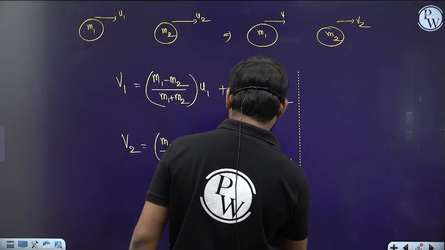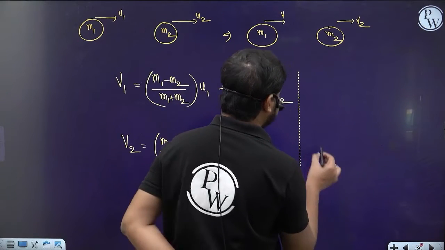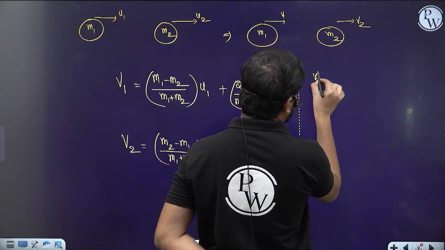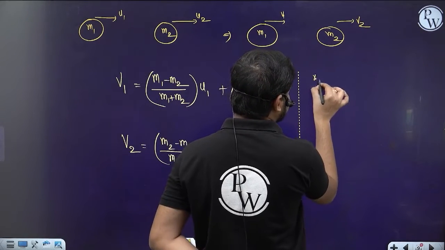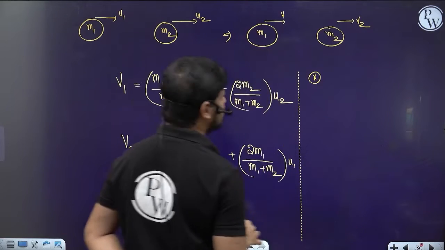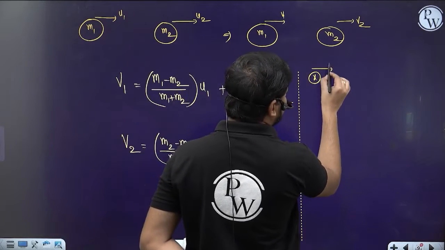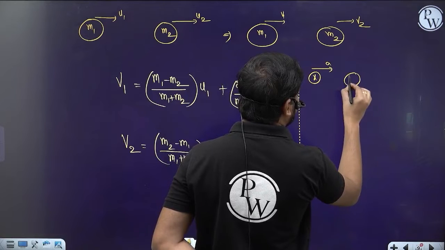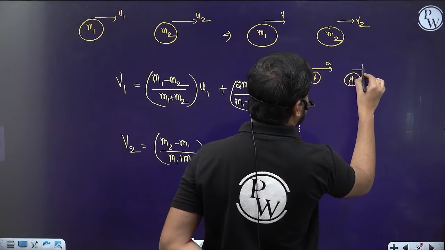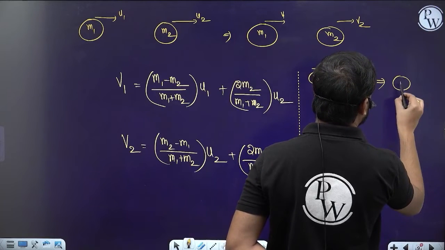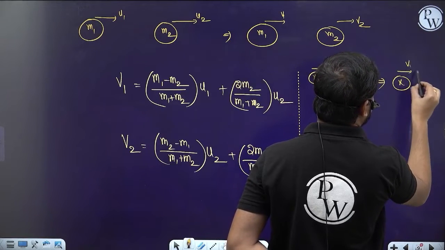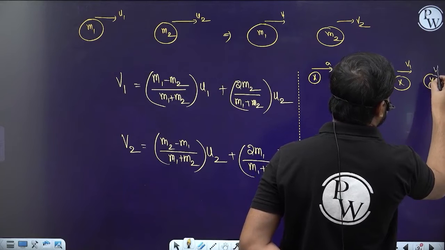Everyone done? So let's suppose this is an x body. Let's write the formula in other variables to remember it easily. The x body is moving with velocity a and the y body is moving with velocity b. After collision the x body has some velocity v1 and the y body has some velocity v2.